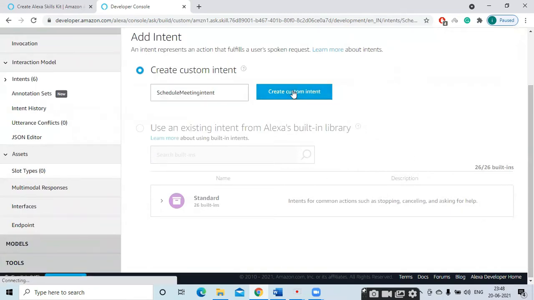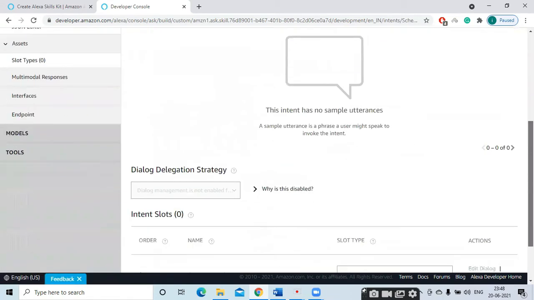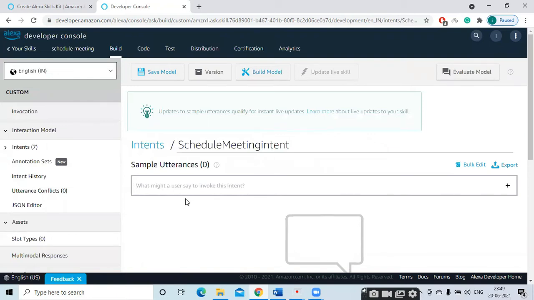Create custom intent. Sample utterances: what might a user say to invoke the intent? So how can I call the intent?